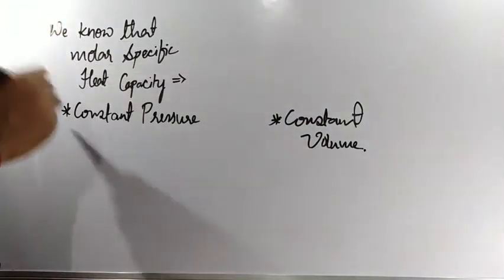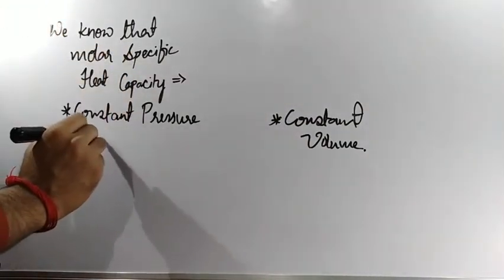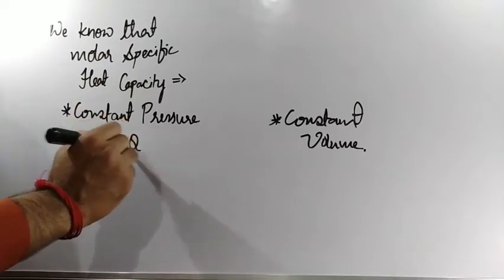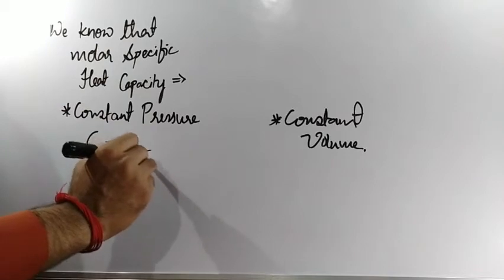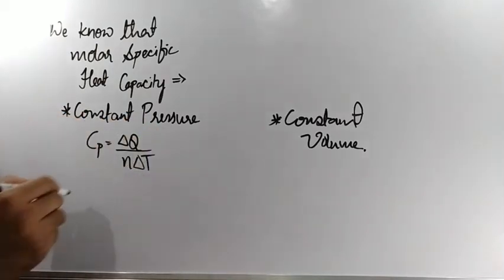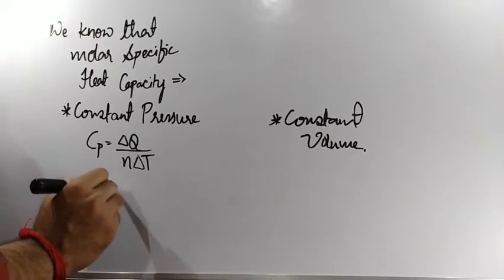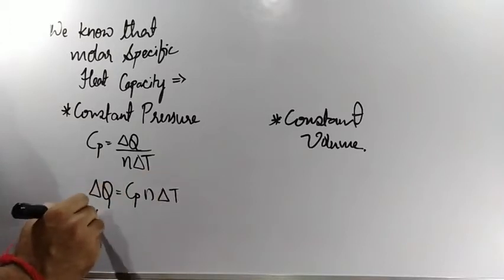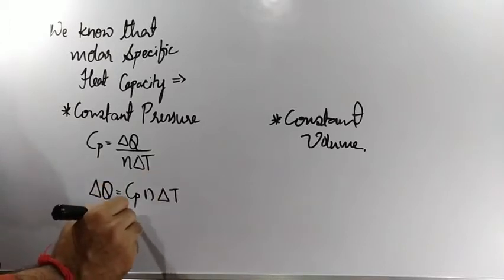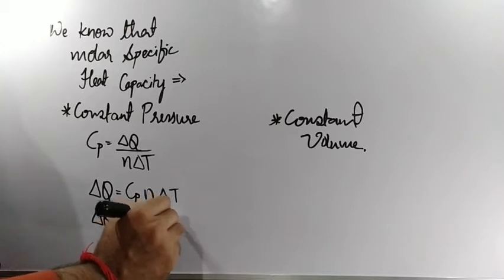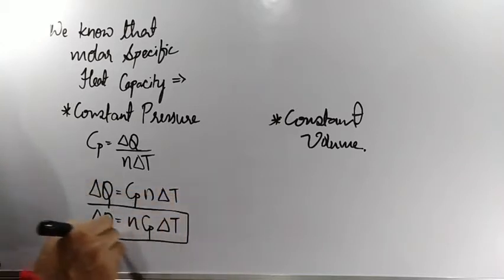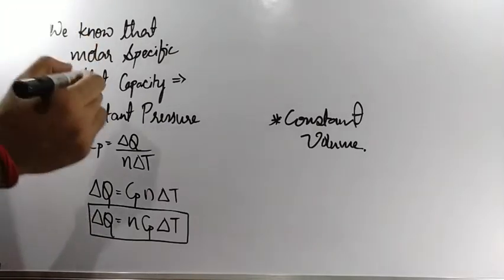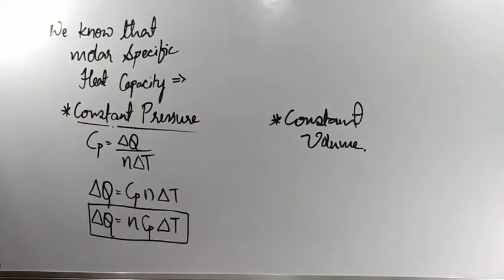So we know that molar specific heat capacity for constant pressure, capital Cp, is equal to delta Q by N delta T. From this expression, if I want to separate delta Q, we get delta Q is equal to Cp N delta T, or delta Q is equal to N Cp delta T. Clear? This is the case where we are considering constant pressure.